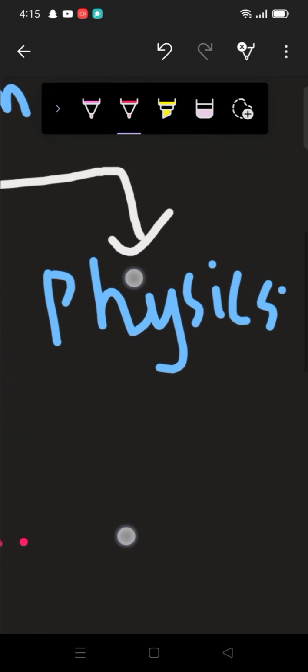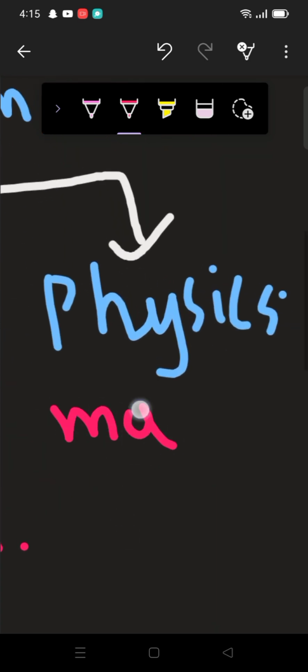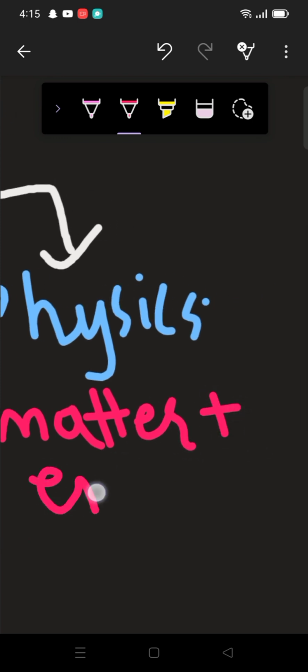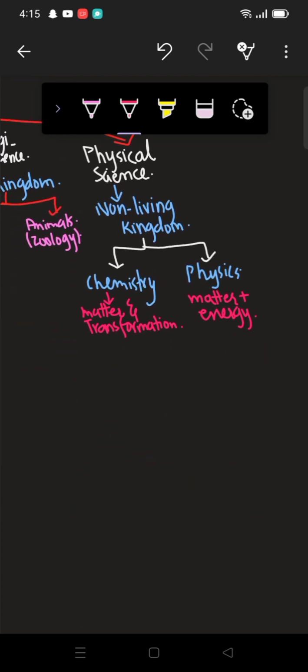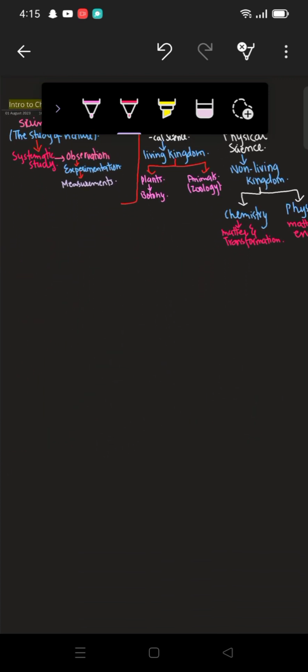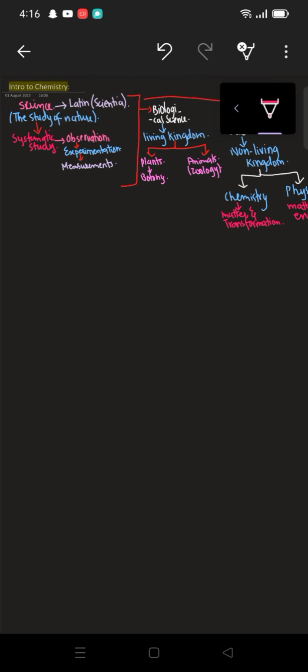And physics is the study of matter and its relation with energy. So this is basically physical science. Physical science is about the non-living kingdom. It is also categorized into two parts, chemistry and physics. Chemistry is the study of matter and transformation, and physics is the study of matter and its relation with energy.